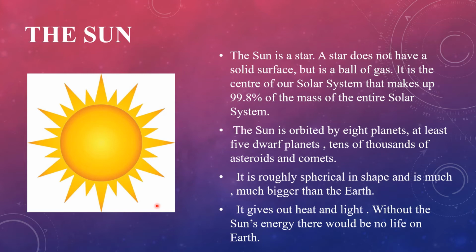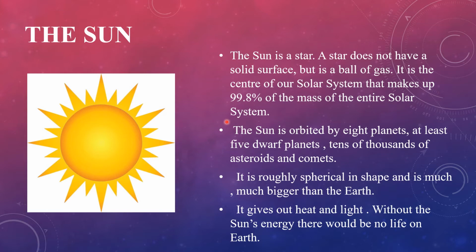It does not have a solid surface but is a ball of gas. It is the center of our solar system that makes up 99.8% of the mass of the entire solar system. Our sun is actually a star just like all the other stars which we see in the sky at night.